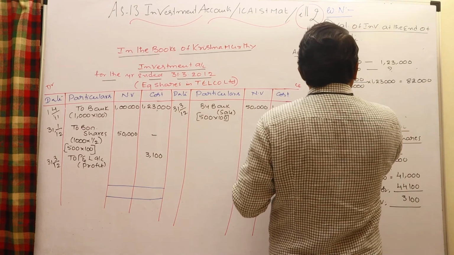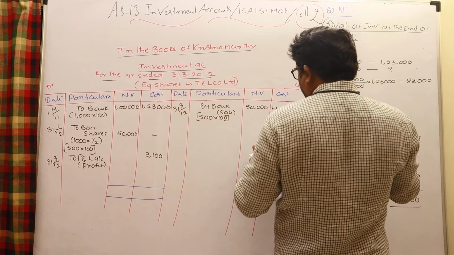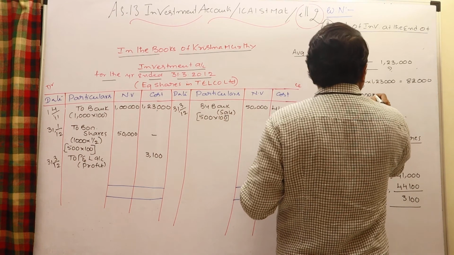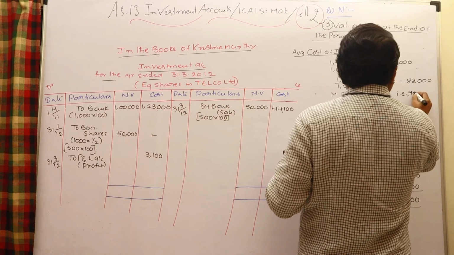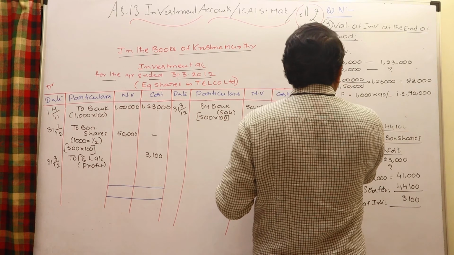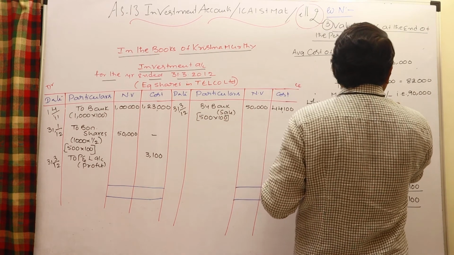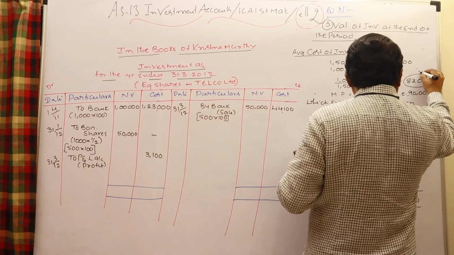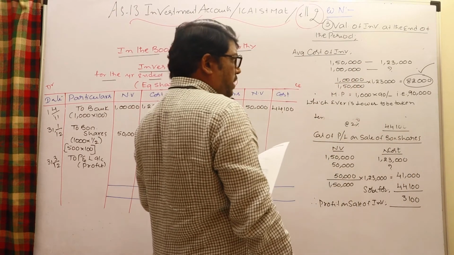But its market price: how many investments are with you? 1,000 investments are there. Market price right now is 90 rupees. That is 90,000. Whichever is lower is to be taken. Then you have to take average cost as it is lower, and that's why that should be taken as cost.